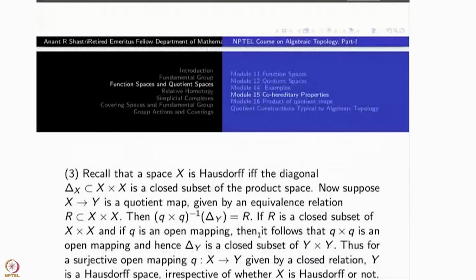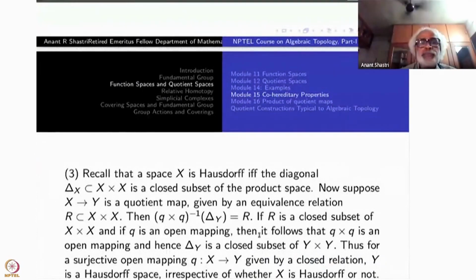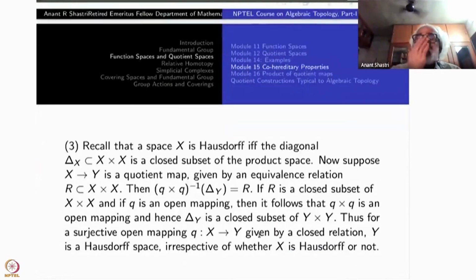So let us spend some time on Hausdorffness. Recall that something is a Hausdorff space if the diagonal in X cross X, in the product of X with itself, namely elements of the form (x, x), forms a closed subspace. So that's an equivalent condition.